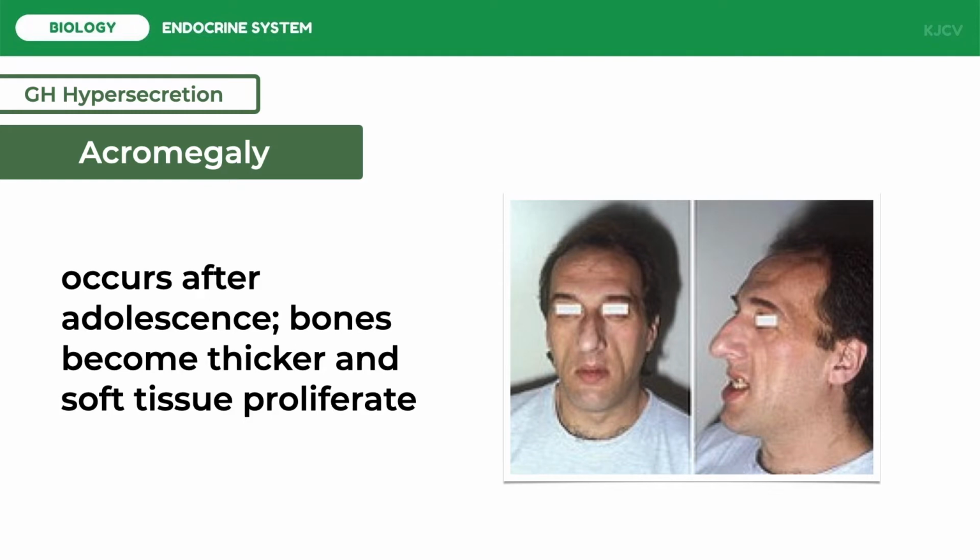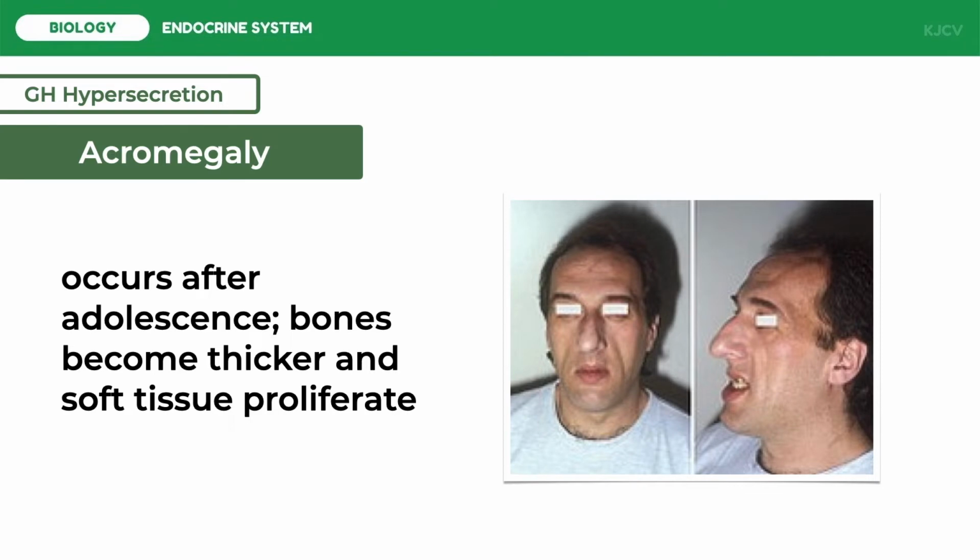Under the influence of excess GH, however, the bones become thicker and the soft tissues, especially connective tissue and skin, proliferate. This disproportionate growth pattern produces a disfiguring condition known as acromegaly. Acro means extremity, megaly means large. Bone thickening is most obvious in the extremities and face.